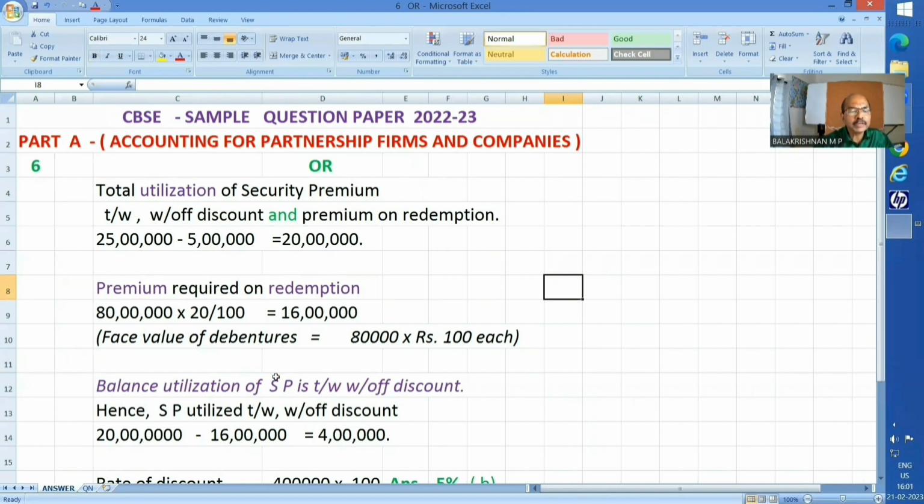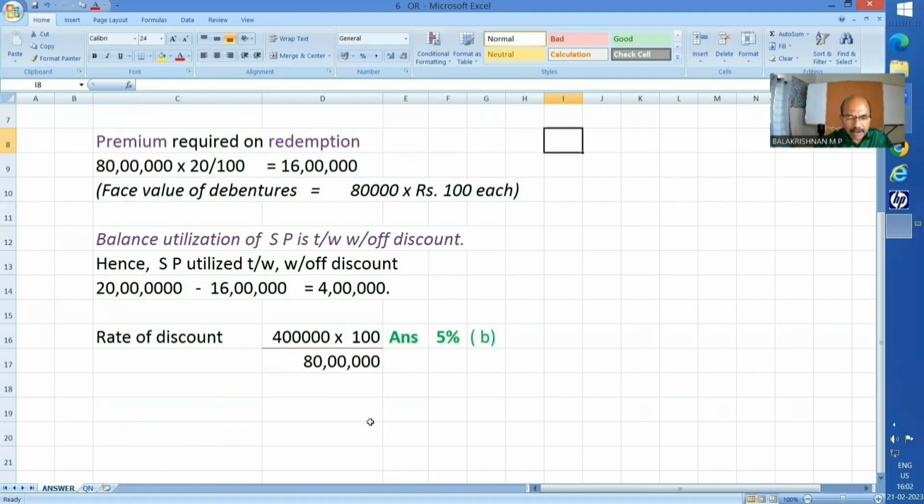Now, premium required on redemption is how much? 16 lakhs. How do we know that? We know 80 lakhs is the face value. 80,000 debentures of rupees 100 each. 20% means 16 lakhs. Balance utilization of securities premium is towards writing off discount. That's how much? 20 lakhs minus 16 lakhs, 4 lakhs. So 4 lakhs has been the discount out of 80 lakhs face value. And the rate is 5%. And that's the answer.